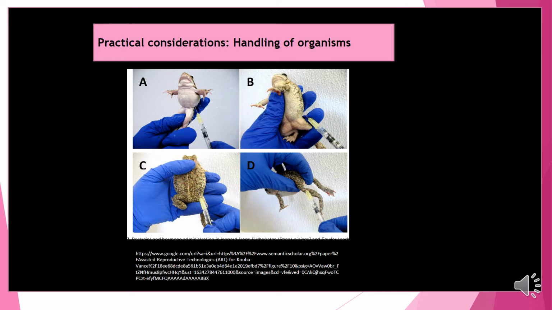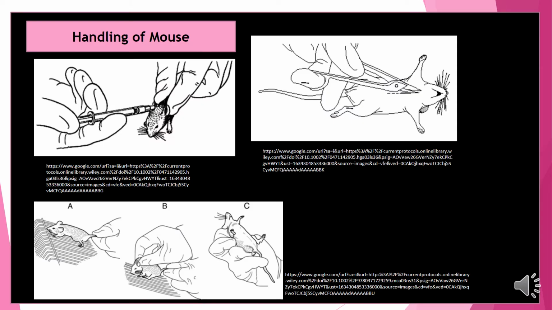So handling of an organism must be known to the researcher so that it becomes very easy to set various kinds of experiments with that model organism. This diagram shows handling of the frog. Handling of a mouse is shown in this diagram, because various kinds of techniques are used for handling various kinds of organisms.